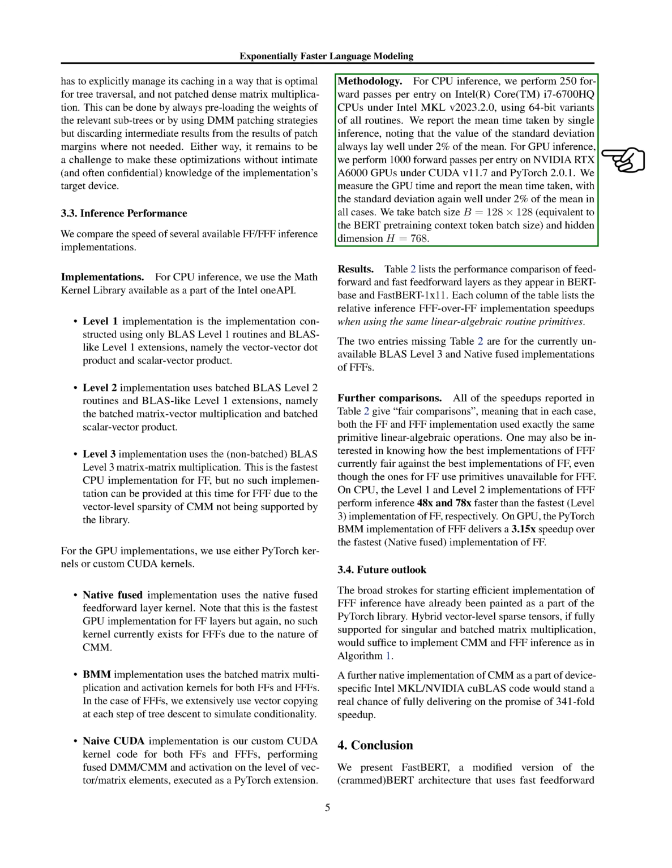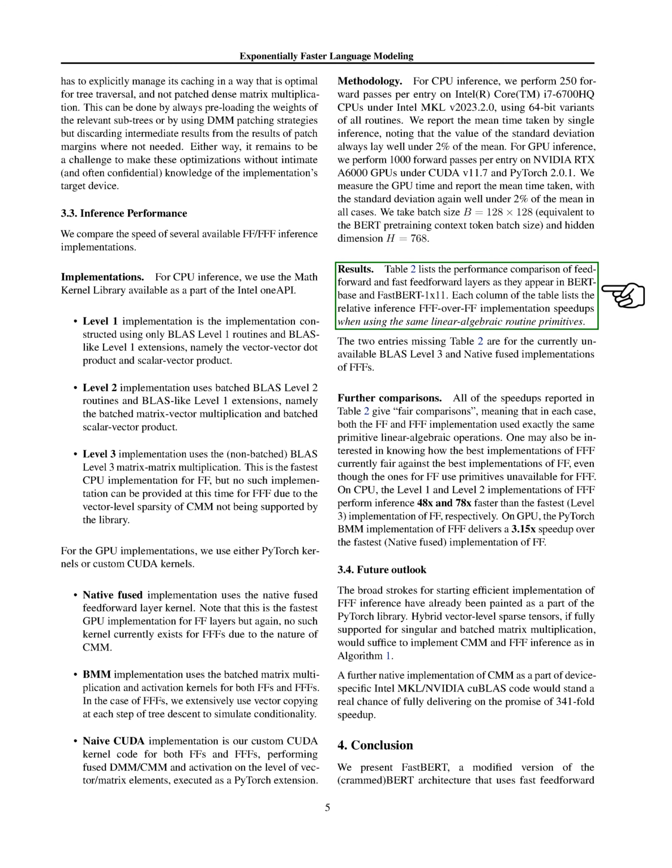Section. Results. We're going to discuss the results of a performance comparison between feedforward and fast feedforward layers as used in BERT-base and FastBERT-1/11. This comparison is presented in a table, where each column shows the speed improvements when using the same basic linear algebra operations in both feedforward and fast feedforward implementations. However, there are 2 missing entries in the table for the BLAS Level 3 and native fused implementations of fast feedforward layers, as these are currently not available.